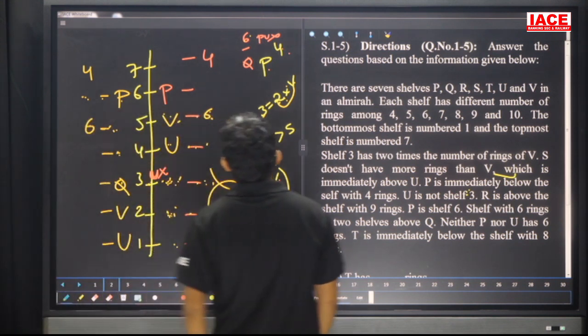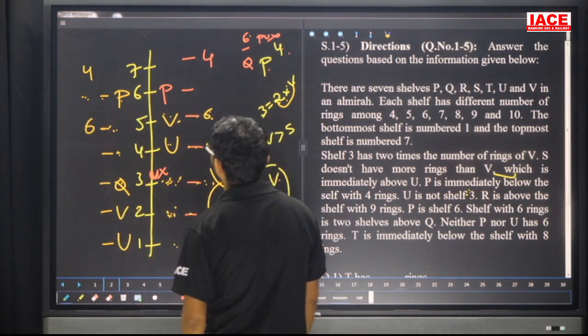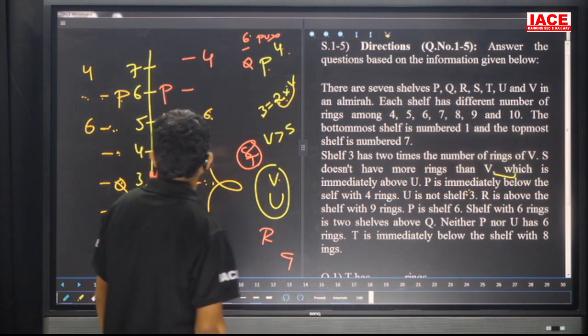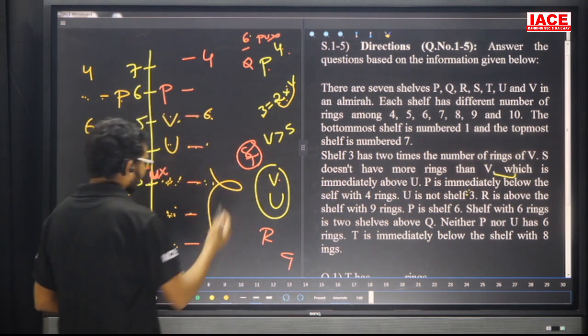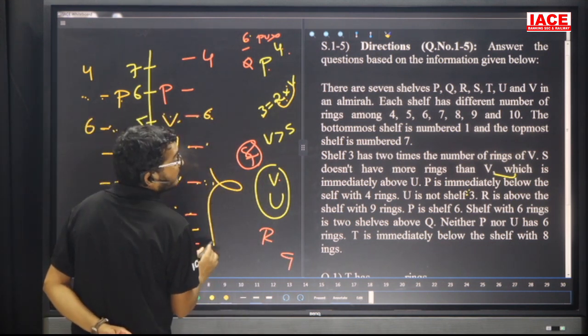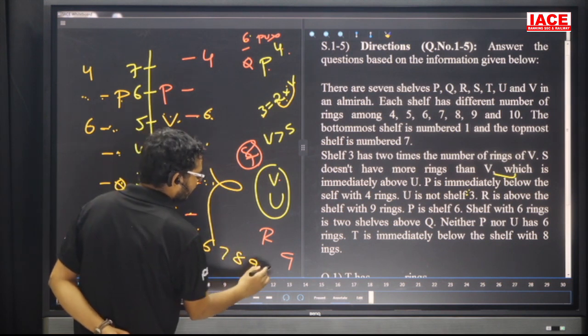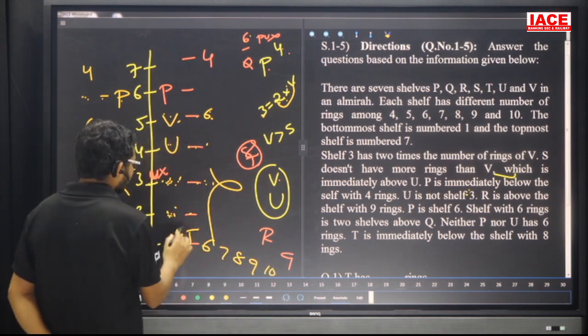Now, friends, here, 4 rings completed. Next one is what? Here, 6 rings also completed. Now, what are the given rings? Take here 4, 5, 6, 7, 8, 9. Next one is what? Here 10.